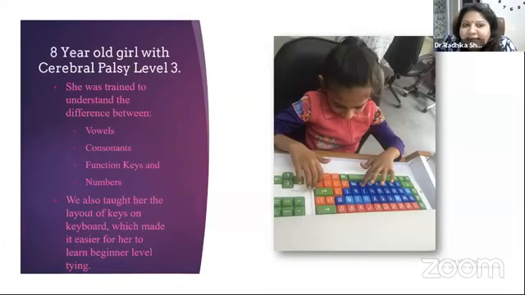Okay, so she is an 8-year-old girl with level 3 cerebral palsy. We were struggling to teach her how to type, recognize alphabets, vowels, consonants, and numbers. We used this keyboard with her to understand the difference between vowels, consonants, function keys, and numbers. This keyboard also helped us teach her the layout of the QWERTY keyboard.